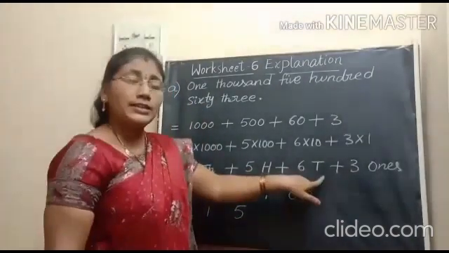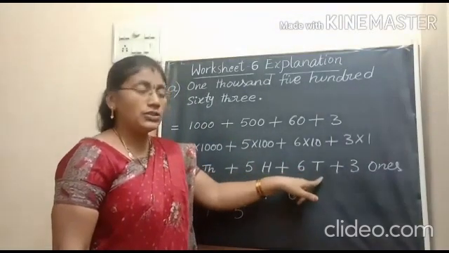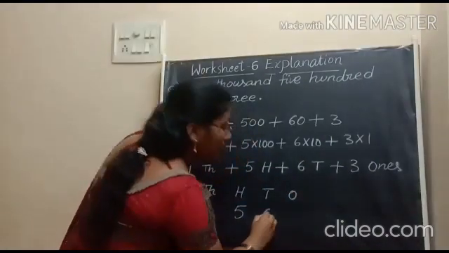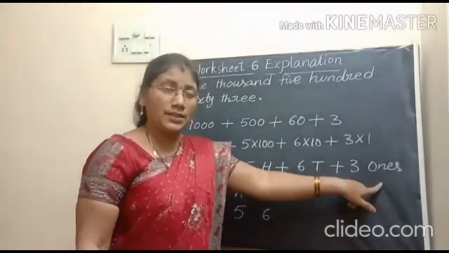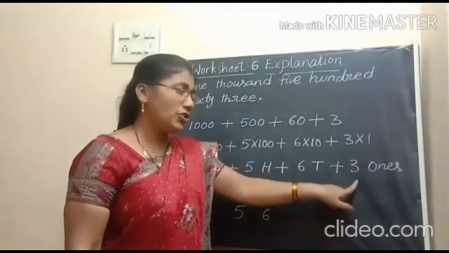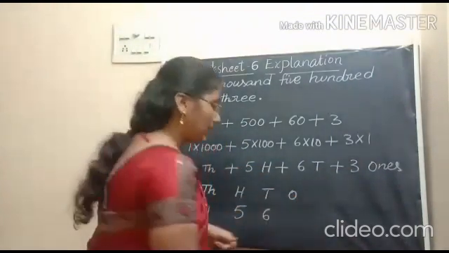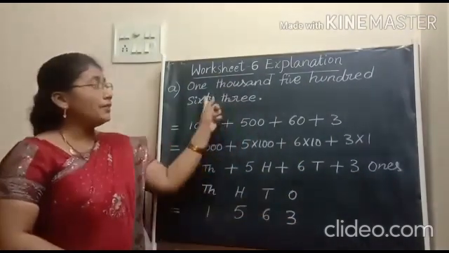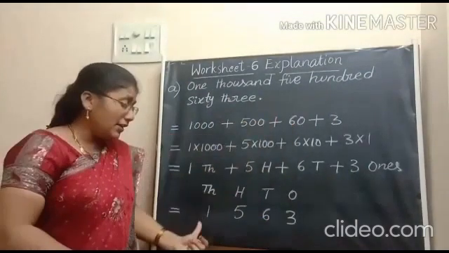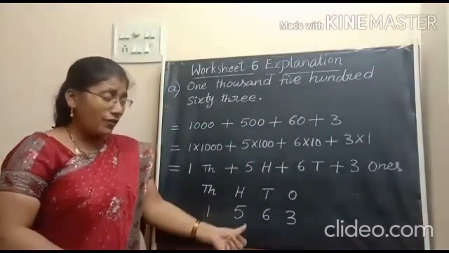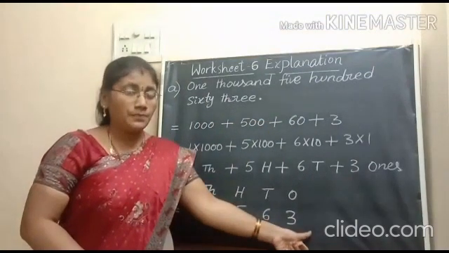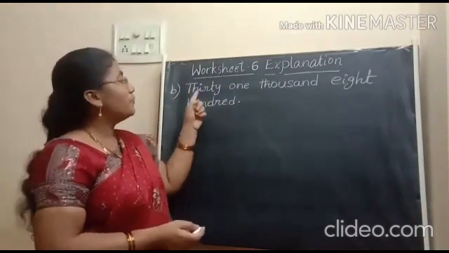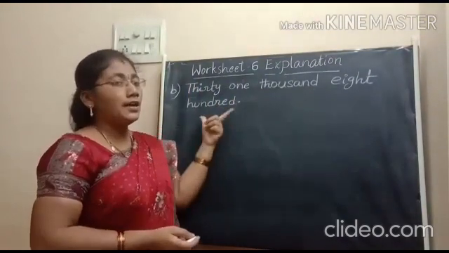Next, how many tens are here? 6 tens. So, 6 is related to tens place. So, we should write 6 in tens place. And how many ones are here? 3 ones. So, we should take 3 in the place of ones. So, this is the numeral for the given number name. And we can read this one as 1563. Is it clear? The next number name is 31,800.